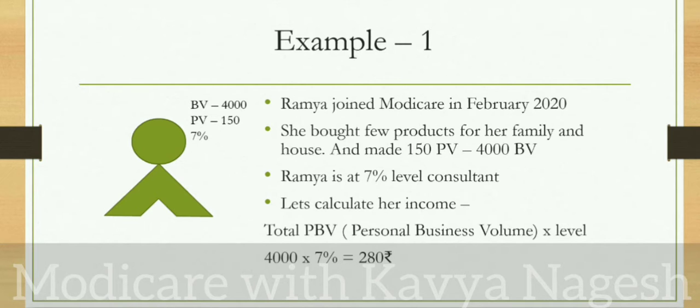For example, this person, Ramya, joined Modicare in February 2020. She bought few products for her family and house, and she made 150 PV and 4,000 BV in that particular month. So Ramya is at 7% level according to the chart, and let's calculate her income now. So it will be total personal business volume multiplied with the level where she is. So 4,000 BV she has made, so 4,000 multiplied with 7% she is in, so she gets 280 rupees check for the month of February.